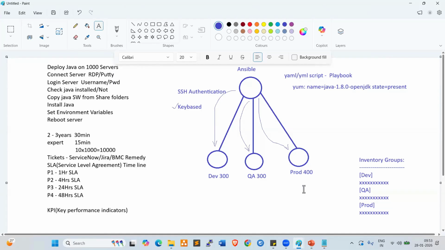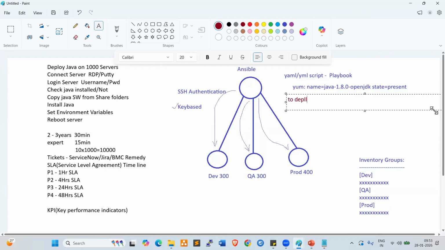Fine. Here there is an interview question, a very common question you will come across, right? The question is, to deploy Java, why should I go with Ansible?